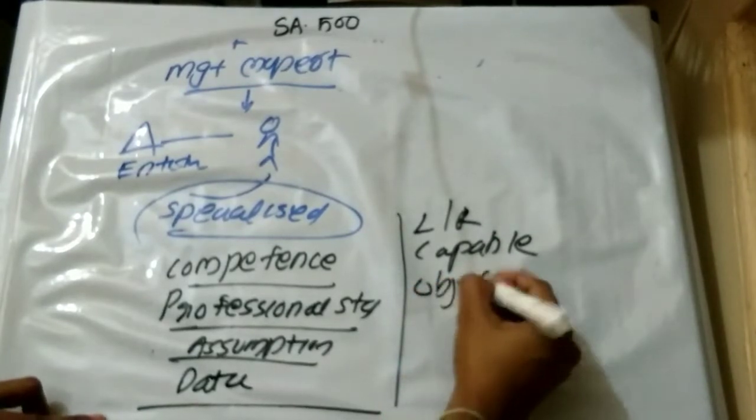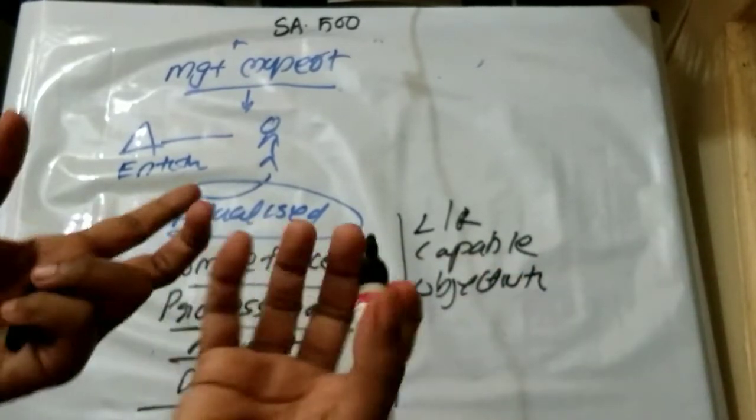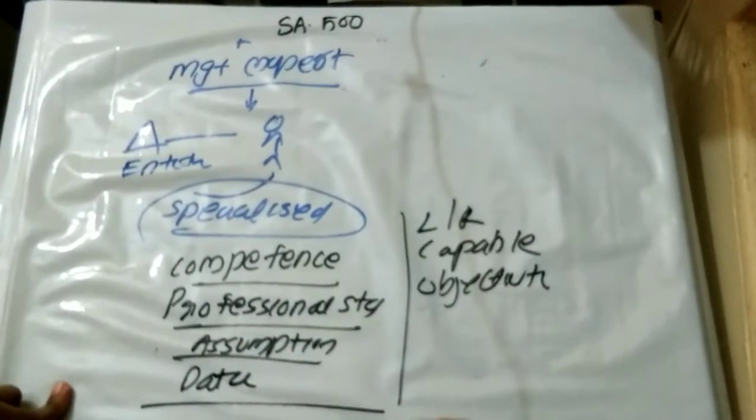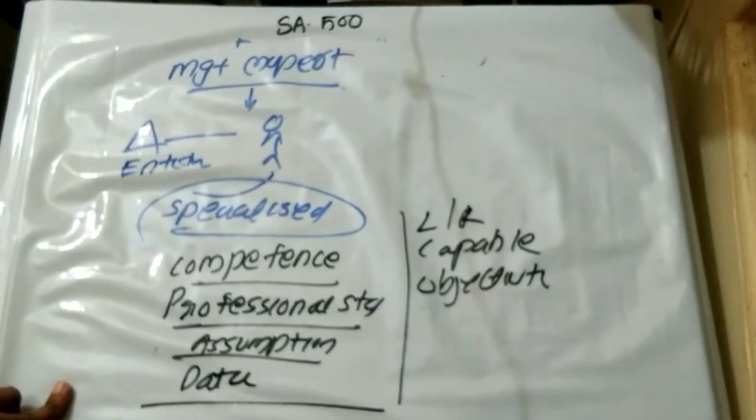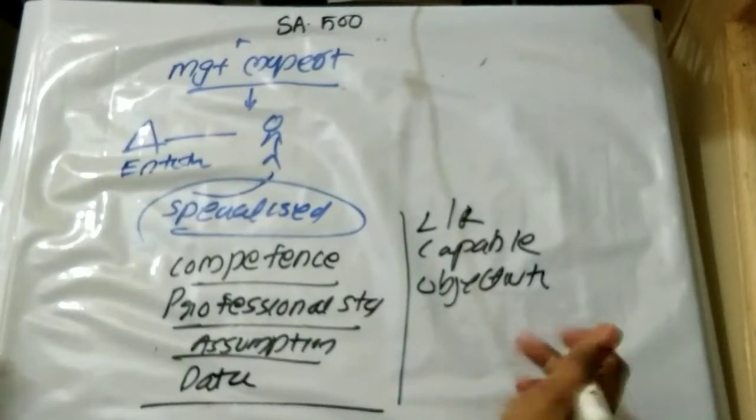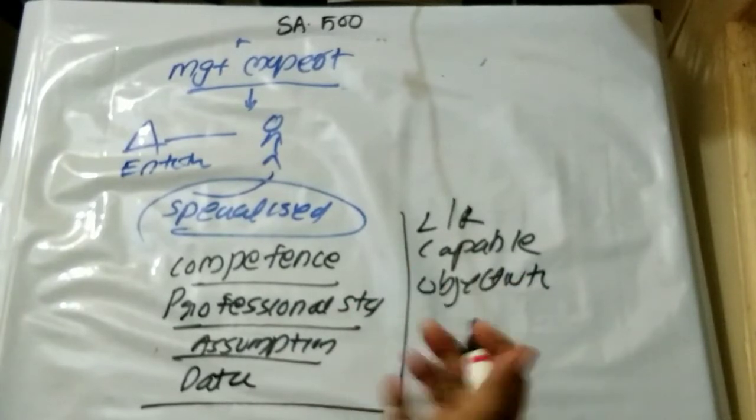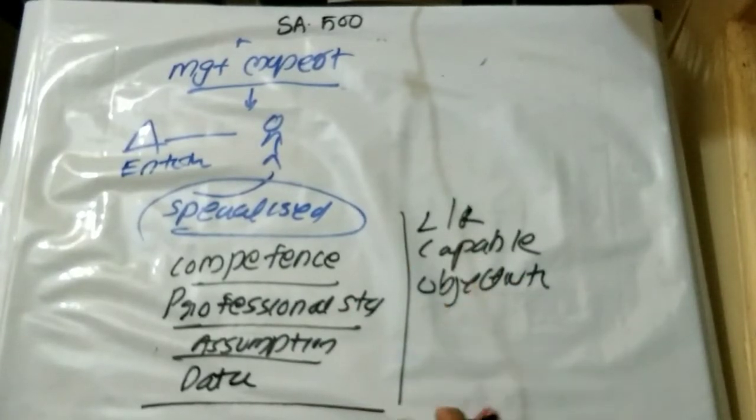Objectivity of the management expert. Objectivity means whether he is making any compromise with the profession or the work to be done because of any conflict, bias or interest with the concerned parties, etc. Then integrity.